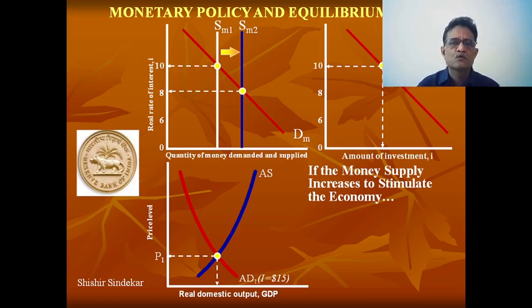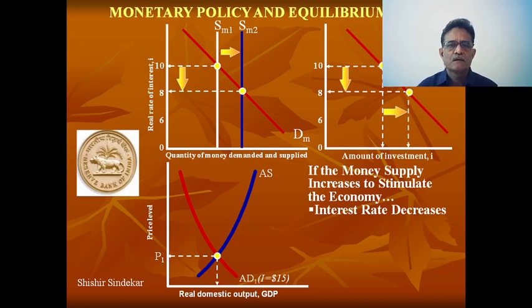Imagine the rate of interest goes down. I would like to go to the commercial banks and have more loans from them. So naturally, investment demand will increase. Have you observed it? Lowering the rate of interest, just because of increasing the money supply, has pushed the rate of interest lower, and with the lower rate of interest, there is more demand for investment. Now naturally, with more investment demand, what is going to happen to the real GDP?